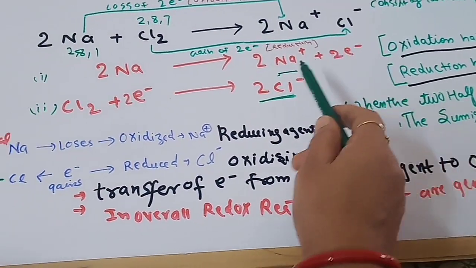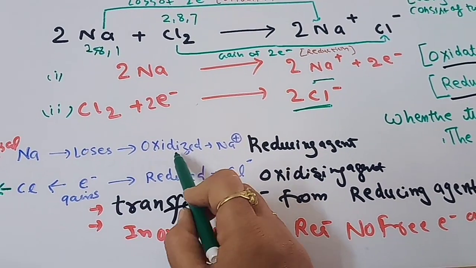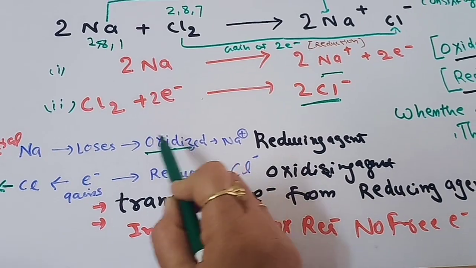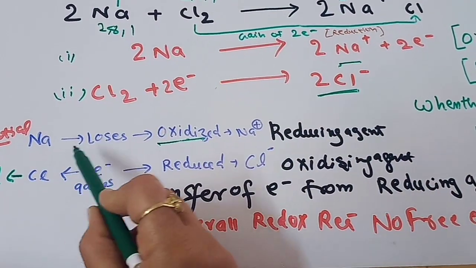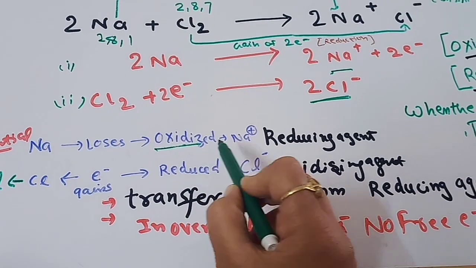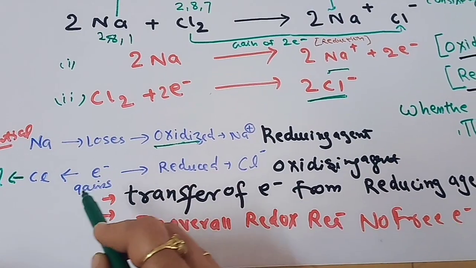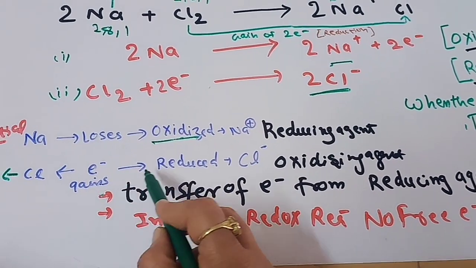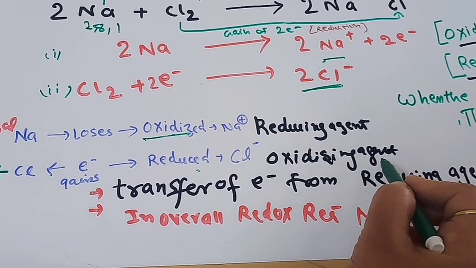We can just say that sodium loses the electron, it gets oxidized, and as it is losing the electron, it is acting as a reducing agent. Sodium loses the electron, gets oxidized to Na+ ion, and is a reducing agent. Chlorine gains the electron, gets reduced to Cl- ion, and acts as an oxidizing agent.